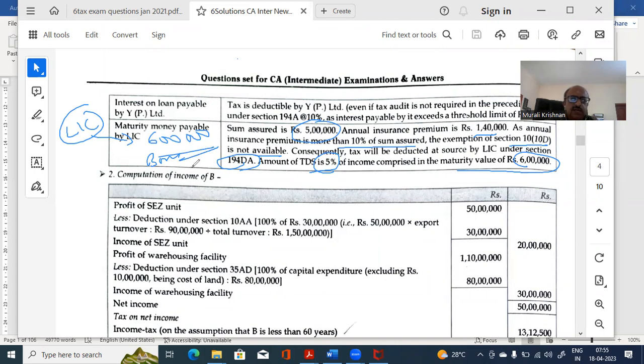Now, whether there's taxability under 194DA, yes, it is taxable because the exemption under 10(10)(d) is not available, because the annual premium is 1,40,000, which is more than 10% of the sum assured. Sum assured is 5 lakhs. Therefore, 10% of it is only 50,000. But he is paying how much? 1,40,000. The 10(10)(d) exemption will not be available. As a result, when he gets the money back, it will be taxable. That is the logic under 194DA.